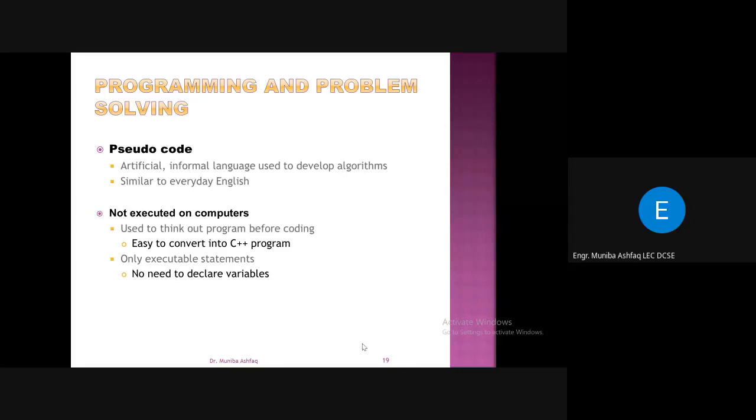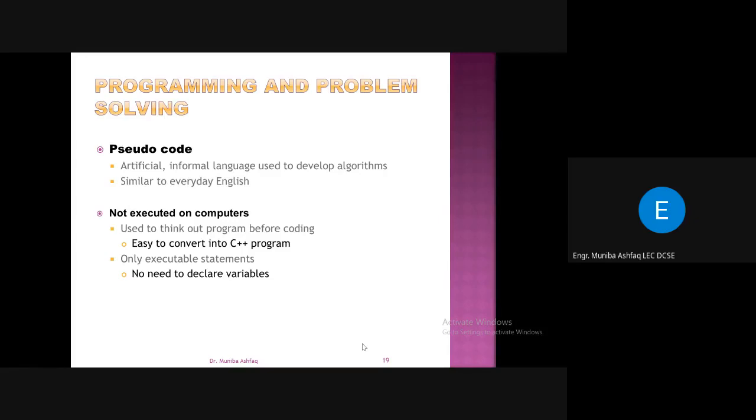It's very easy to convert into a C++ program. Once you write your instructions sequence-wise, then it would be easy for you. Okay, if I want to read a value A, the corresponding C++ program is like this. So this pseudocode only contains executable statements.